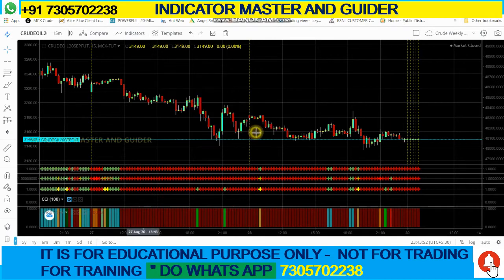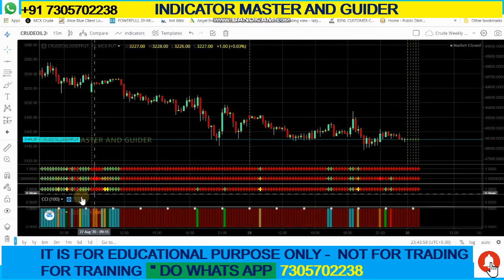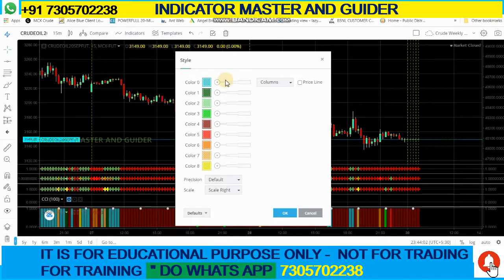Sorry, before that I had shown the CCI indicators. The chop indicator is available. This indicator has no values, but all these are levels. All these are Fibonacci levels.